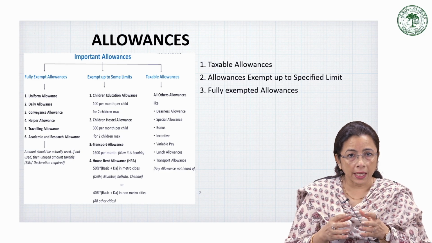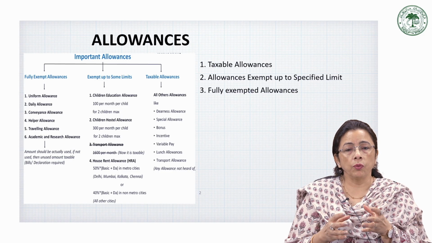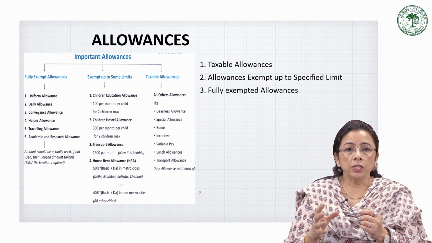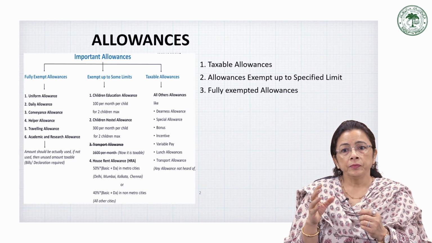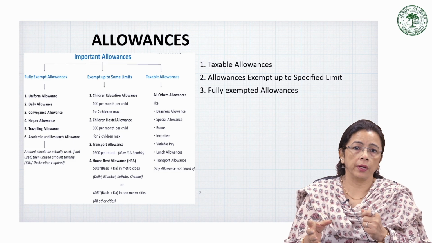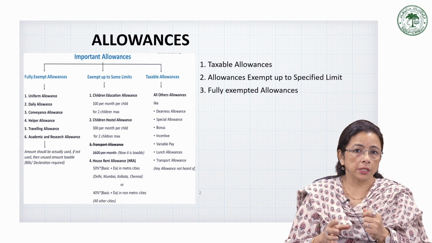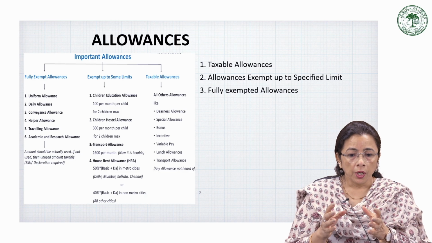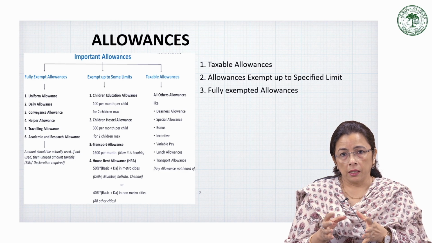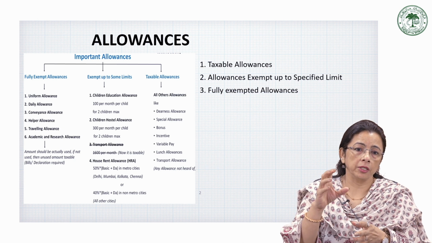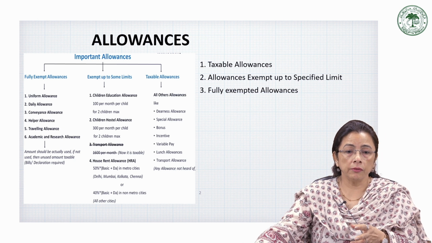Under the Income Tax Act 1961, all the allowances are considered part of salary income. However, their tax treatment depends on their nature and purpose. So accordingly, allowances are classified into three broad categories on the basis of their taxation, which are before you.